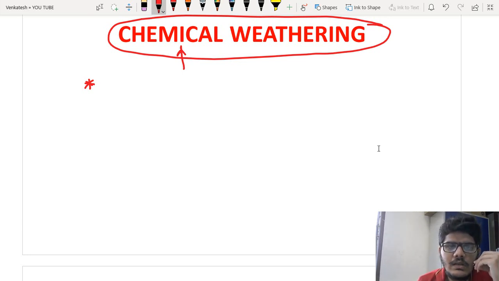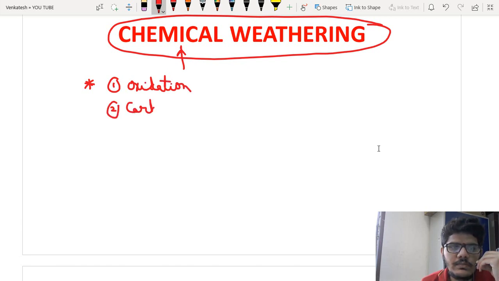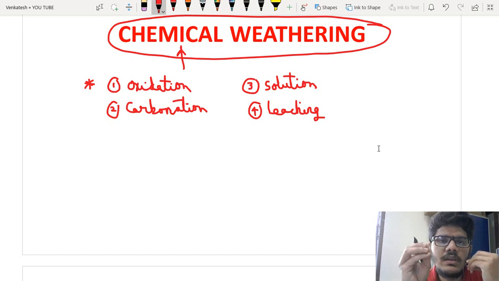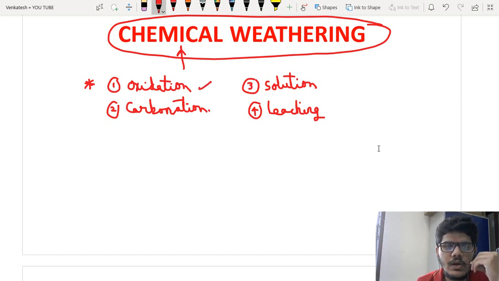In chemical weathering, there may be certain processes. It may be due to oxidation, carbonation, solution or leaching. That means in chemical weathering there is some chemical process involved in the formation of soil. So that process may be oxidation, carbonation, solution or leaching.